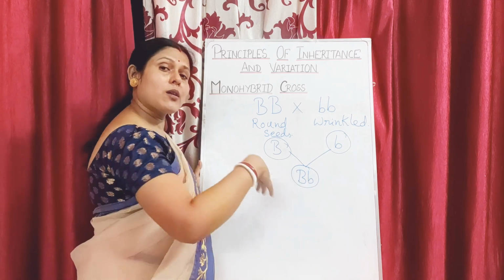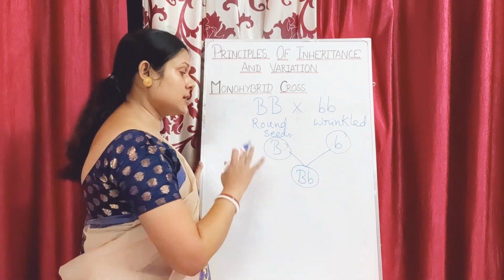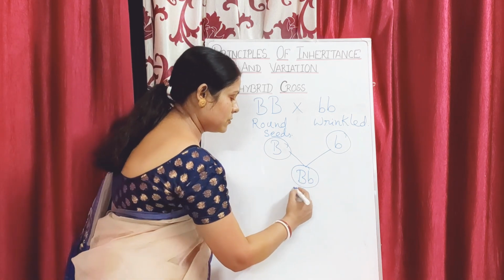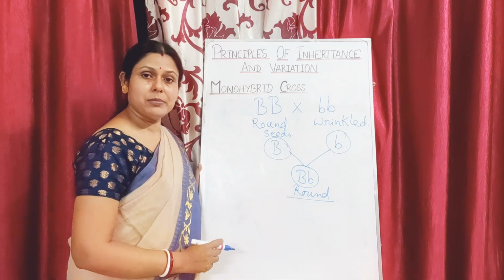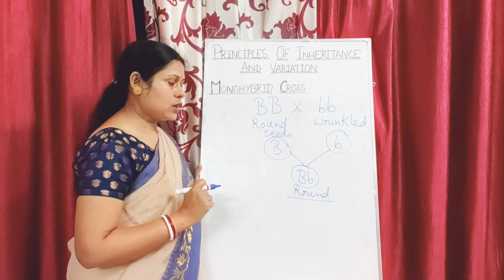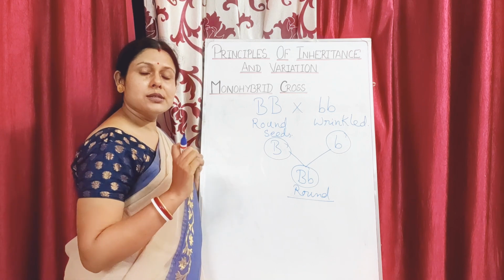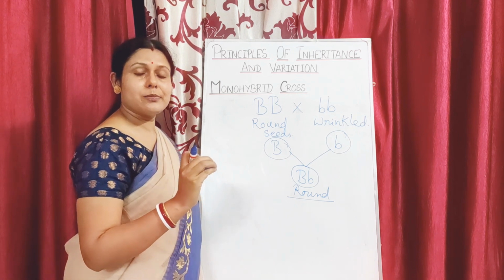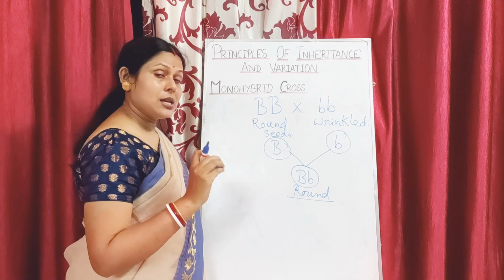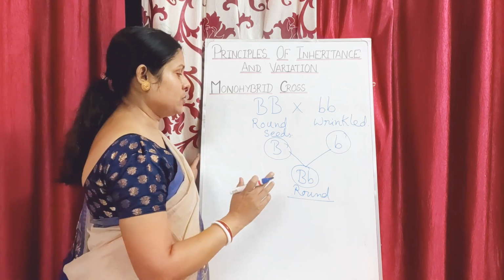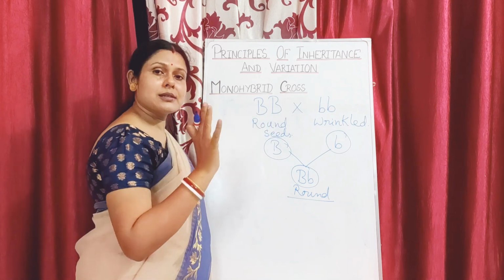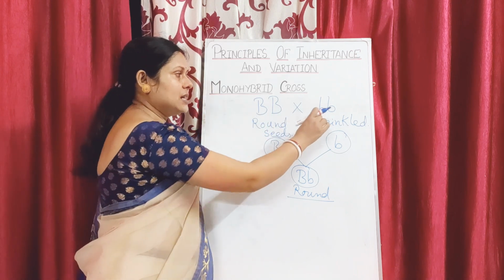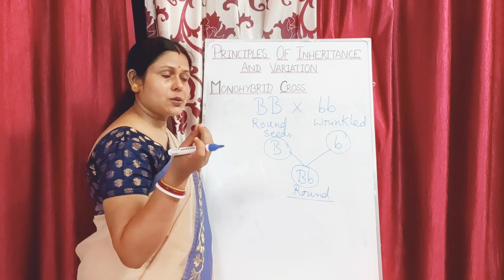Now this one, according to Mendel's law of dominance, shows the character of round seed. So all the seeds of this pea plant will be round, but the starch content present within this seed is intermediate between that of round and wrinkled. In case of round seeds, the starch content was maximum. In case of wrinkled seeds, the starch content was minimum.